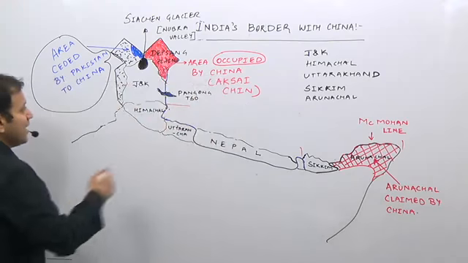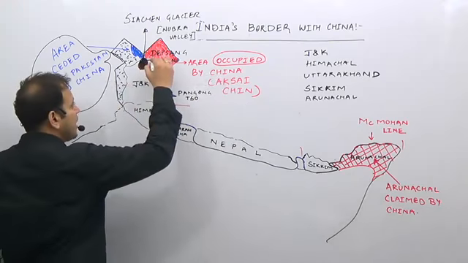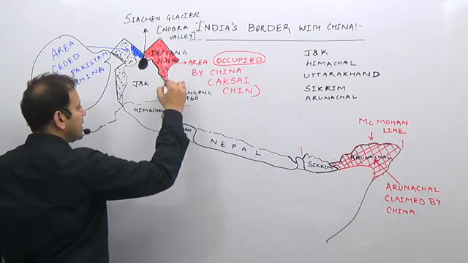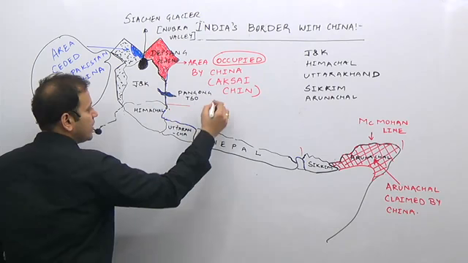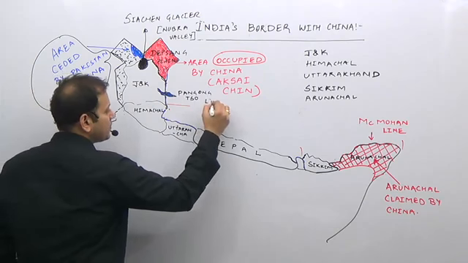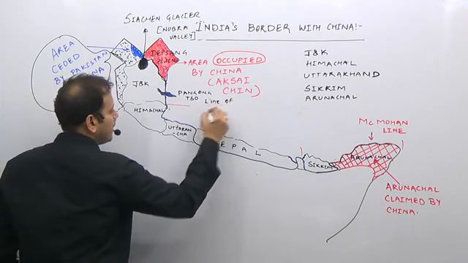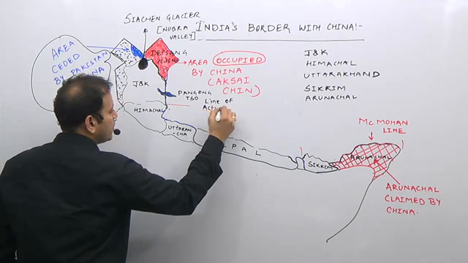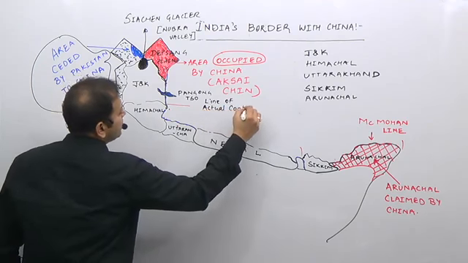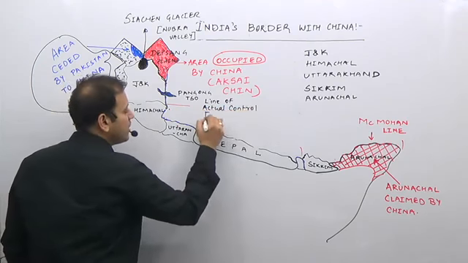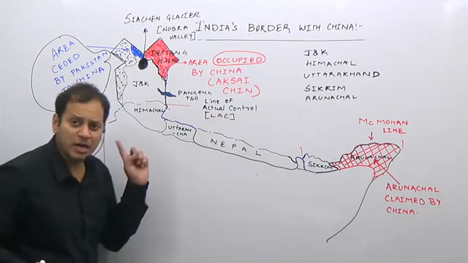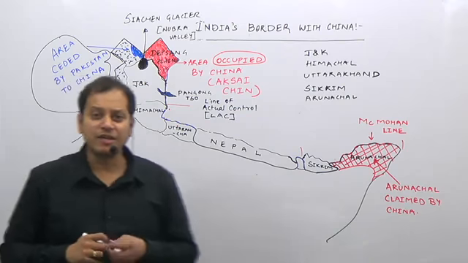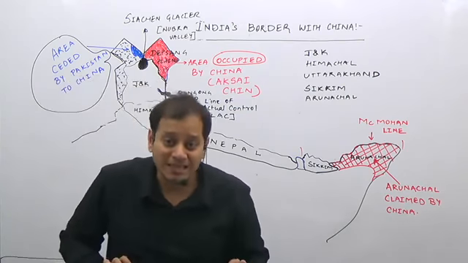Now this area, which is the Indo-China border in the western sector, is known as the Line of Actual Control. So the name of the Indo-China border on the western sector is LAC. LOC is with Pakistan, LAC, the Line of Actual Control, is with China.